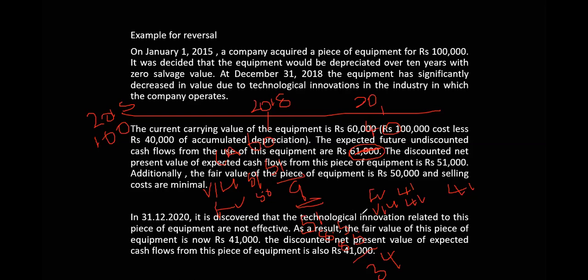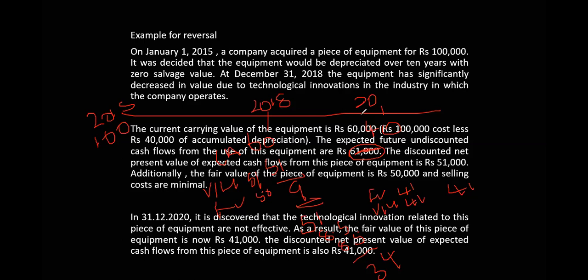So we will see the answer. I am just helping you; the answer is there. Here I am just explaining again. You purchase a machine or whatever asset at 100,000 rupees, and you had it 4 years, subject to depreciation. Depreciation is 10,000 per year. 4 years means 40,000 depreciation. Carrying amount as at December 2018 is 60, but recoverable amount is 51, so the impairment loss is 9. The books' carrying amount as at 31st December is 51.